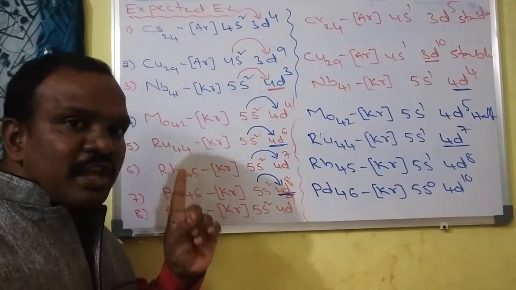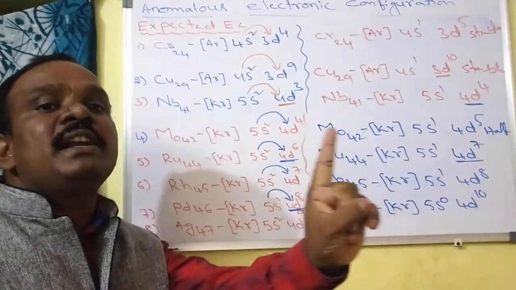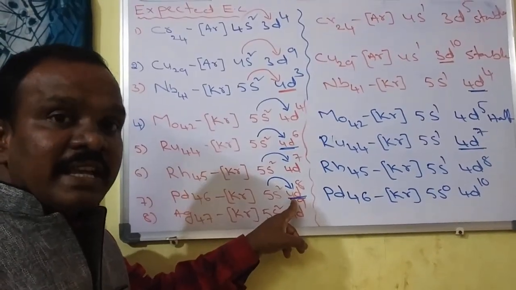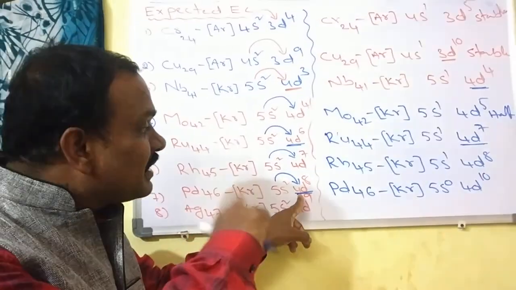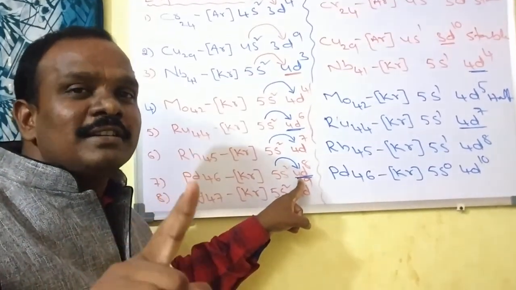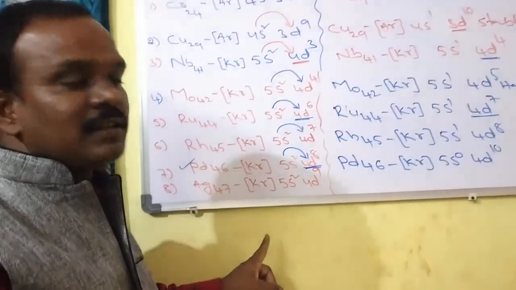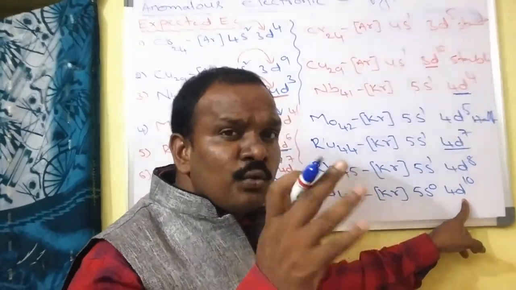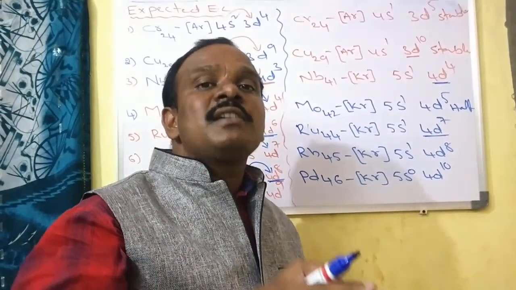D block elements should have at least one unpaired electron in the valence shell, then only are they said to be transition elements. This D block element has unpaired electrons here, that's why it is said to be a transition element. D block elements with unpaired electrons are called transition elements. So is palladium a transition element or not? Palladium is a transition element. Now, does this palladium have unpaired electrons in its valence shell or not? No unpaired electrons. No unpaired electrons means it is said to be of non-transition nature.